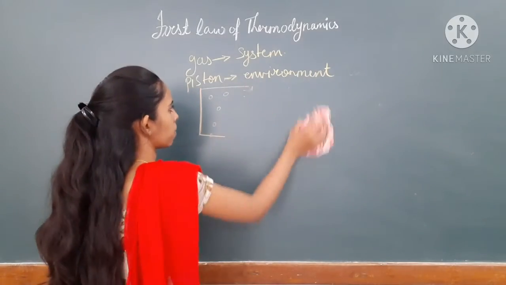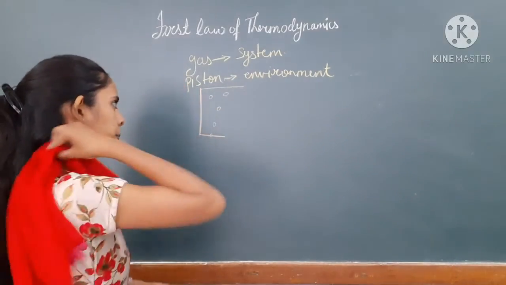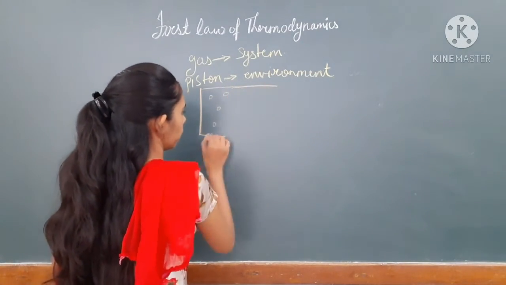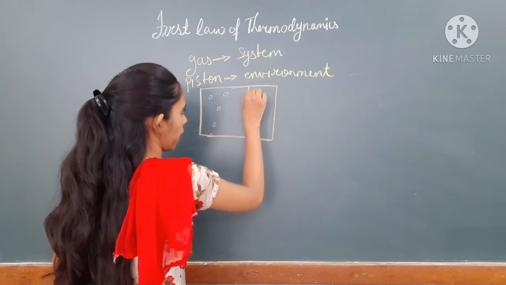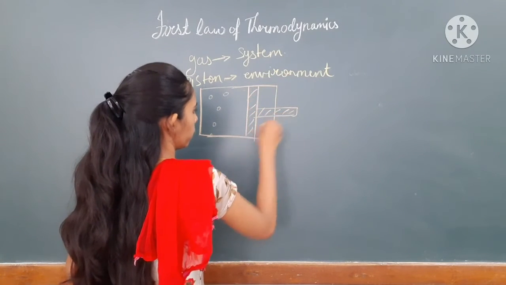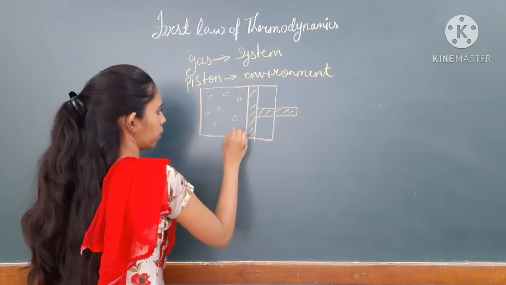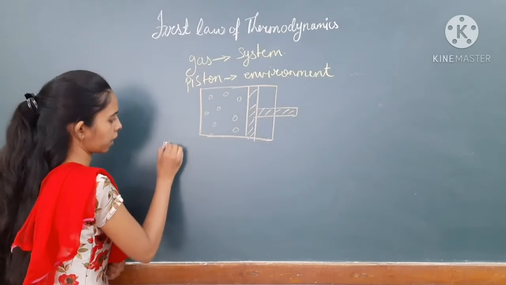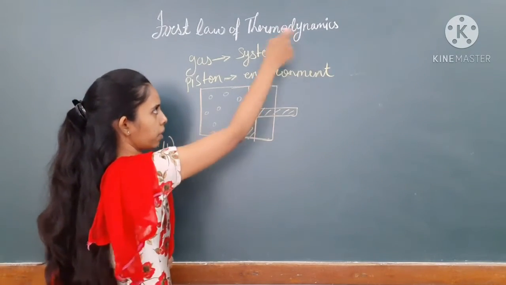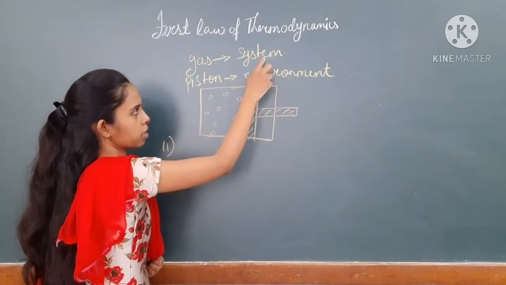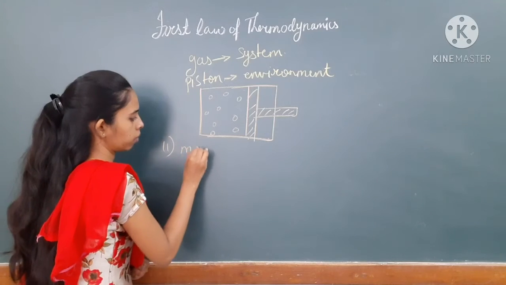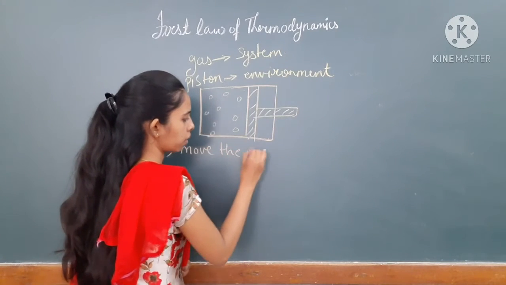So here the same diagram is there, but this was the first diagram. Now in the second part we are going to see what happens when the environment does some work on the system. Environment is nothing but the piston. So here you move the piston